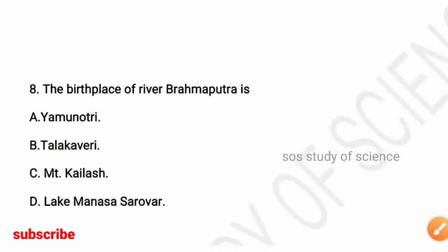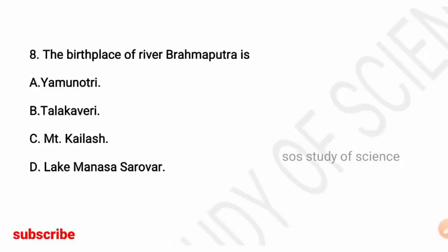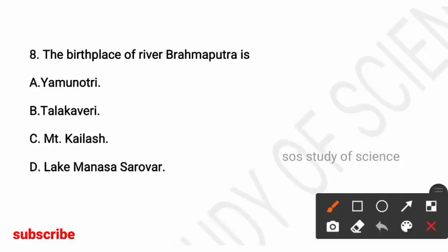Next question, the birthplace of river Brahmaputra is? And the options are Yamunotri, Talakaveri, Mount Kailash, Lake Manasa Sarovara. So here the right answer is option D, Lake Manasa Sarovara is the birthplace of river Brahmaputra.